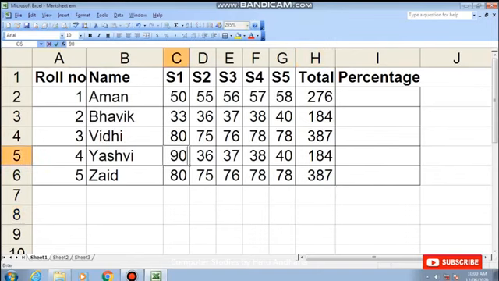Okay. Then next thing I will do is I would like to get the percentage here, right? So how to find the percentage? In mathematics, you divide the total marks by the number of subjects. So same thing I will do. Total marks are stored in cell H2. For division, this slash is used, and the total number of subjects is 5. So I have divided it by 5. So I got the average marks of